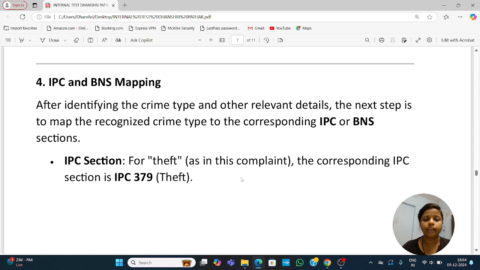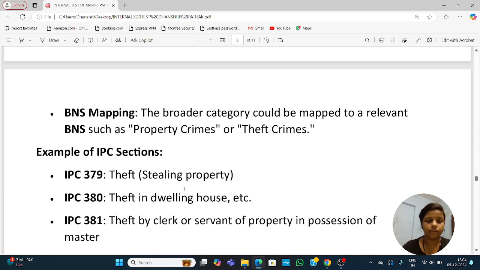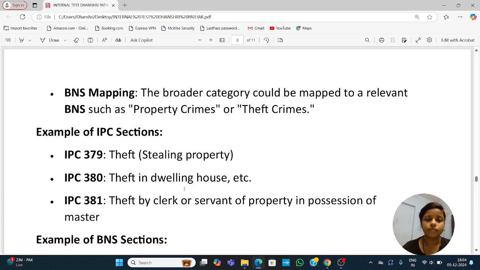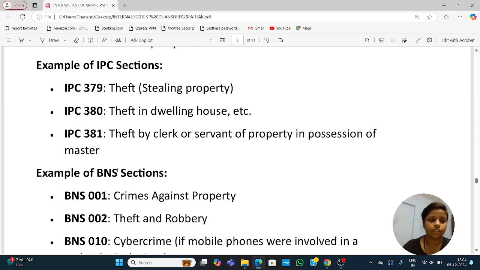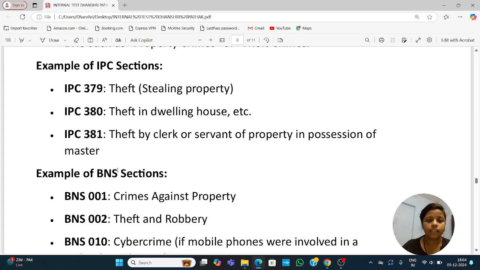IPC section for theft, as in the complaint, the corresponding IPC section is IPC 379 theft. And IPC BNS mapping, the category could be mapped to a relevant BNS such as property crimes or theft crime. Next is example of IPC sections. IPC 379 theft, stealing property. IPC 378 theft in a dwelling house etc. And IPC 381 theft by clerk or servant of property in possession of master.